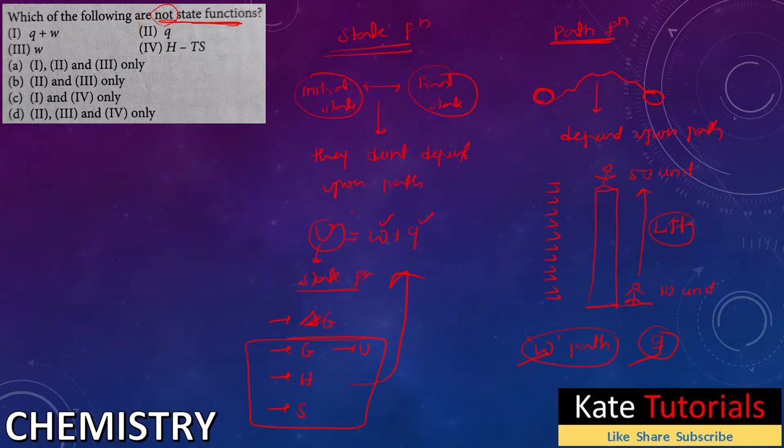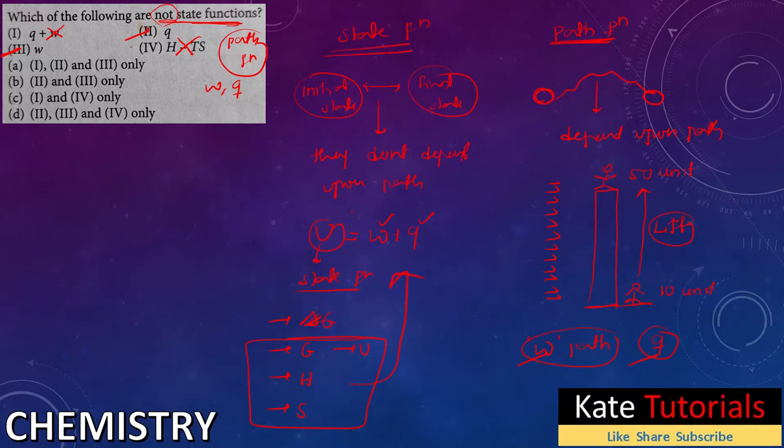So here the question is, which are not state functions? Not state functions means they should be path functions. We know that the path functions are only work done and heat. Here W is the work done and Q is the heat. So these are the answers. Q plus W is internal energy, which is a state function, so it is not a path function. H minus T delta S is Gibbs free energy, which is also not a path function. So the path functions are W and Q, which are the not state functions.